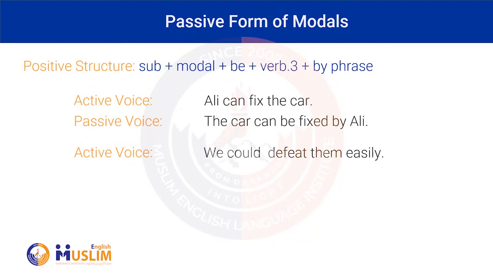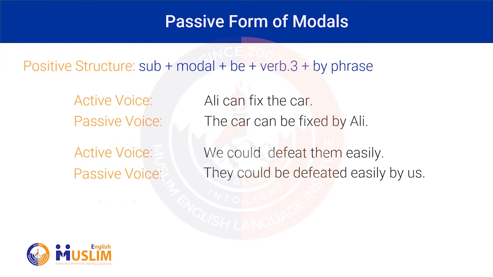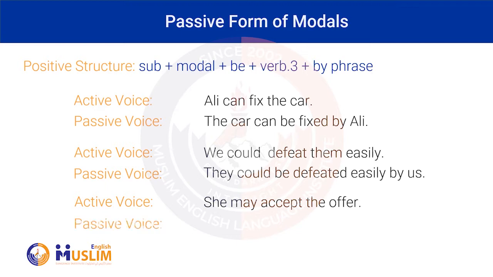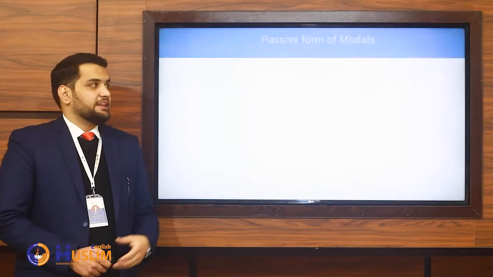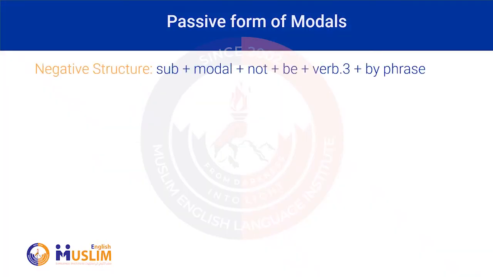Another example, we could defeat them easily. They could be defeated easily by us. And she may accept the offer. The offer may be accepted by her. Now let's talk about the negative structure. So we have subject plus modal plus not, and after not we have be plus verb 3 plus by phrase.